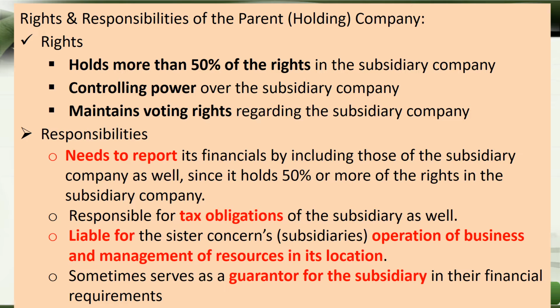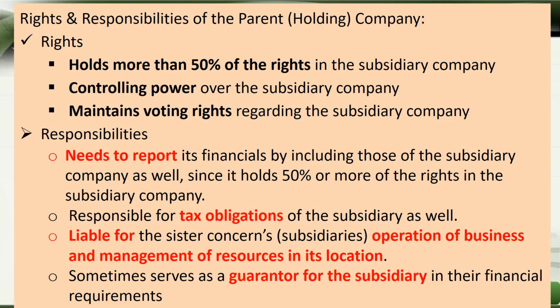So what are the rights? The key rights are that it holds more than 50% of the rights in the subsidiary company, has controlling power over the subsidiary company, and maintains voting rights regarding the subsidiary company, including board of directors voting rights. So the parent company holds more voting rights.